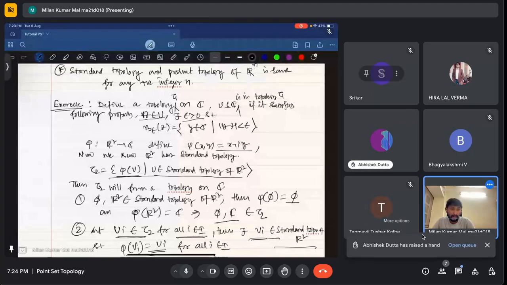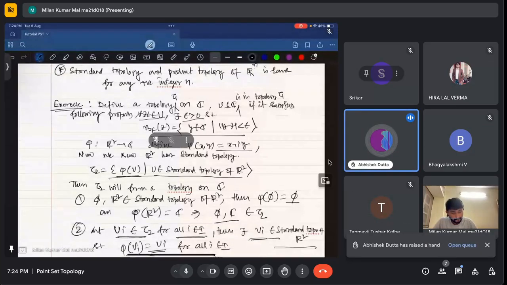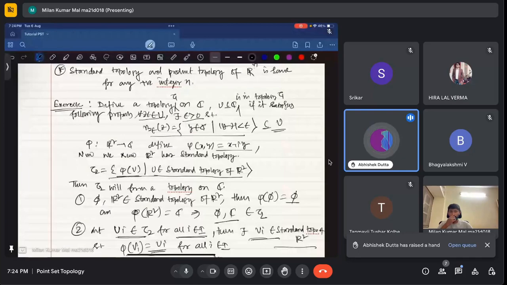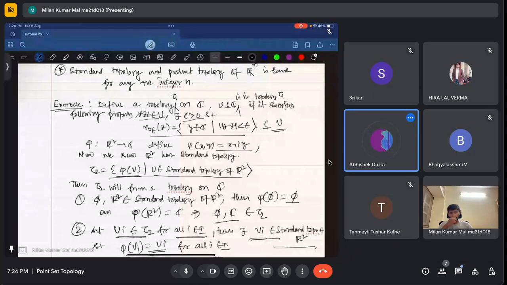Yes, Abhishek. If you want to define a basis for R^n or any dimension on the real line, the condition less than epsilon must be a metric, right? Not metric.